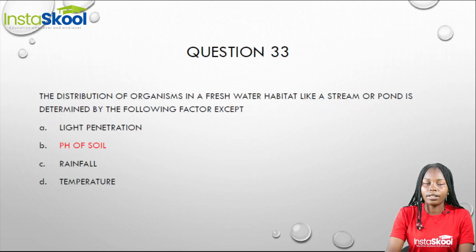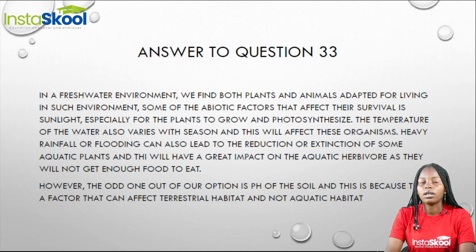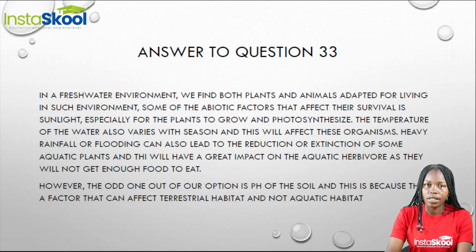Question 33. The distribution of organisms in a freshwater habitat, like a stream or pond, is determined by the following factors except dash. Like the stream and the pond that we mentioned, which are freshwater environments, we can find both plants and animals that are adapted to living in such an environment.